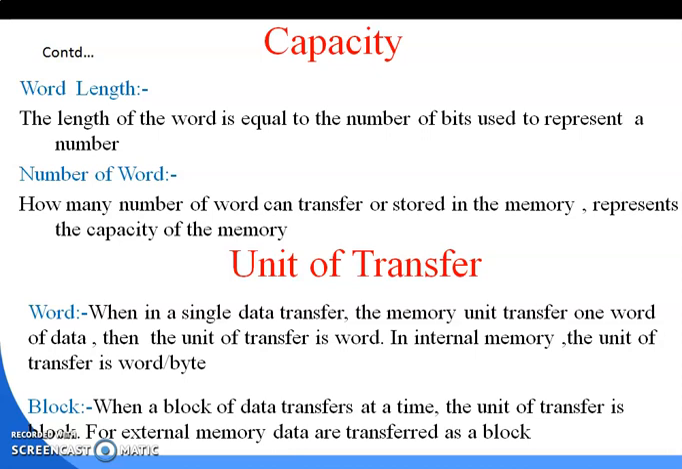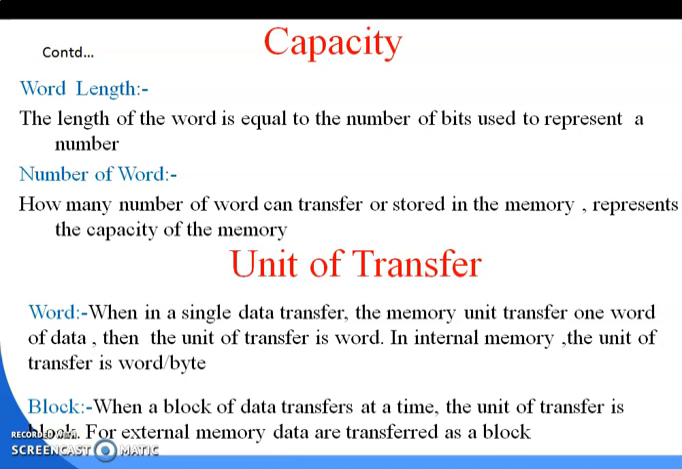Word length is the number of bits that represent a number. Number of words means the number of words present in the memory system. Suppose the numbers 2, 3, 4, 5 are stored in the memory, and when you convert them into bits form, you store the length of the word, and the number of words that can be transferred and stored in the memory denotes the capacity of the memory.